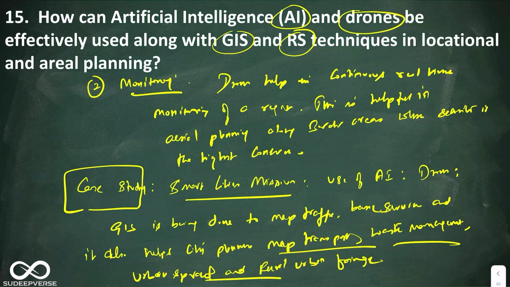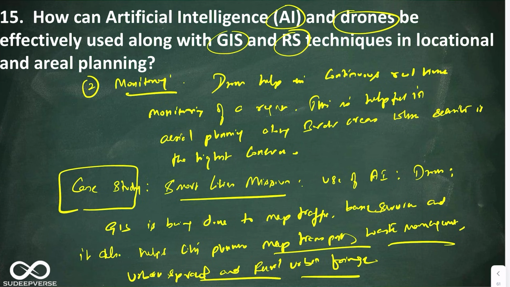Look at this. I use these keywords in order to make it more geographical. So this is the case study that I was talking about. Finally, we have completed the answer. Let us write the conclusion.